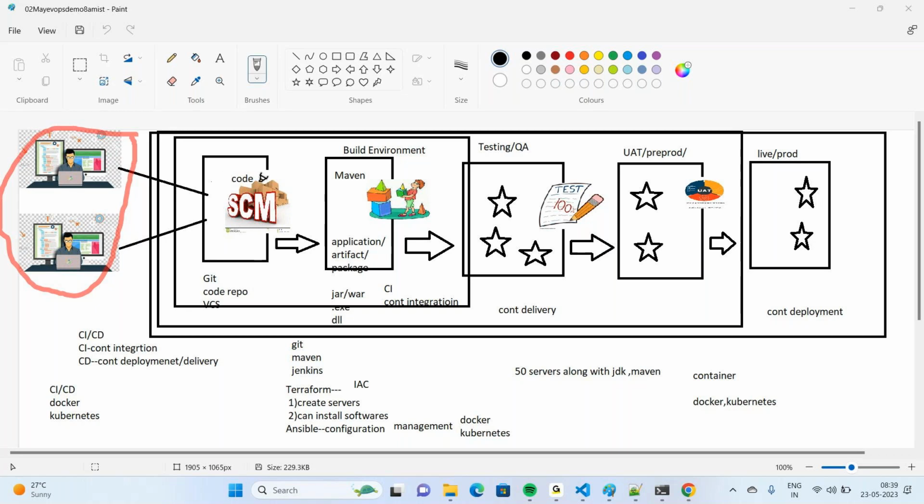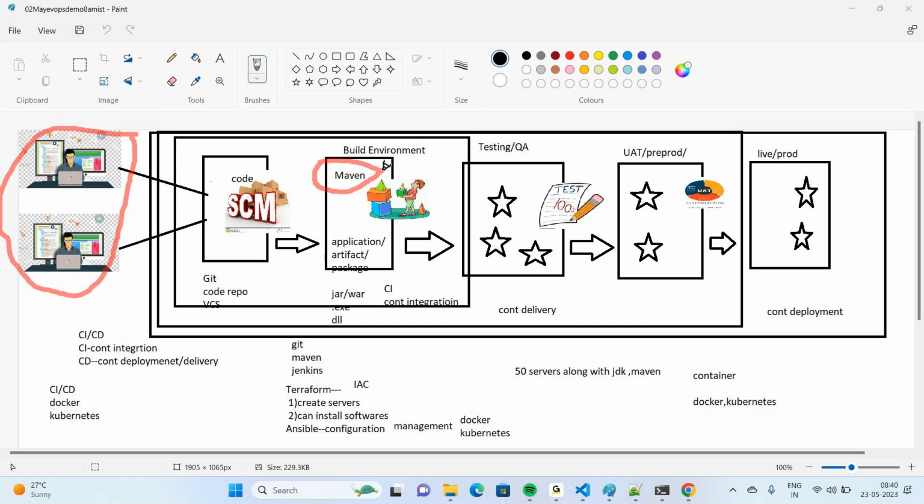Here code is available, but code cannot be executed directly by a system, right? Code must be converted into some application format, artifact format, package format. So to build our code, to convert the code into some application format, as a part of our course, we are going to learn Maven. Maven is a build tool for Java projects. Maven is going to compile the code, it is going to test the code. Finally, it is going to create an artifact. Artifact means the application which we can run directly. We cannot run the code, right? We can run an application, we can run the software, but we cannot run the code.